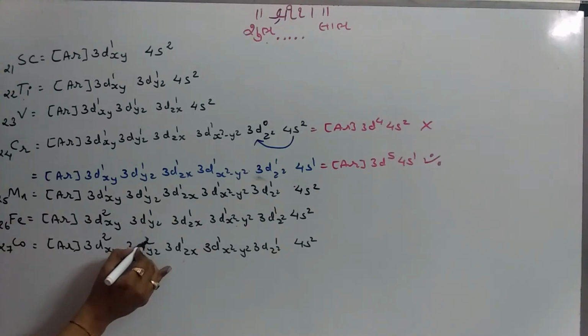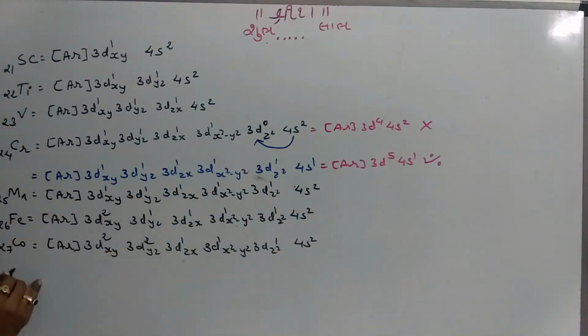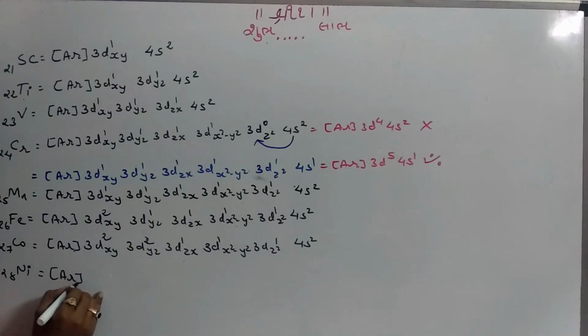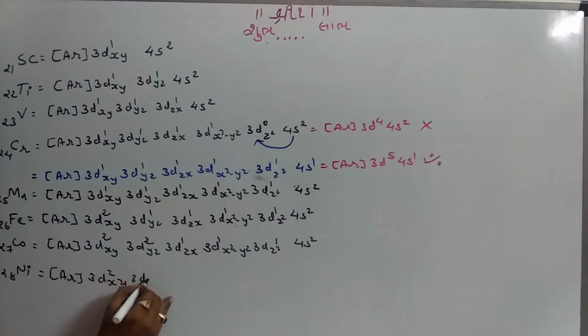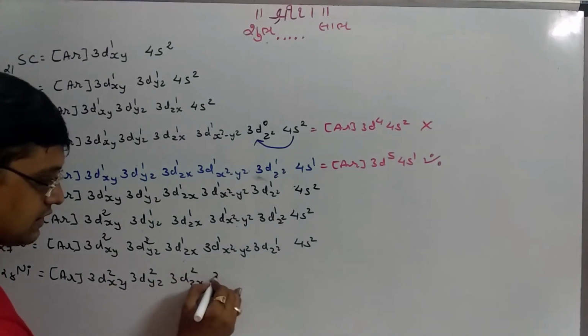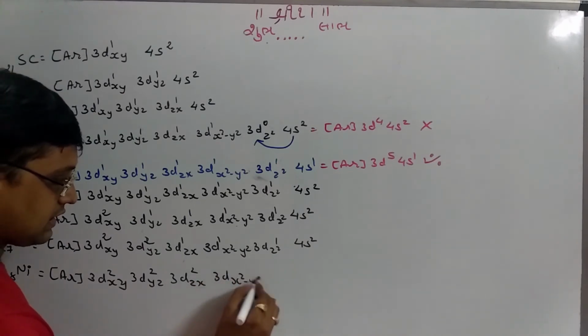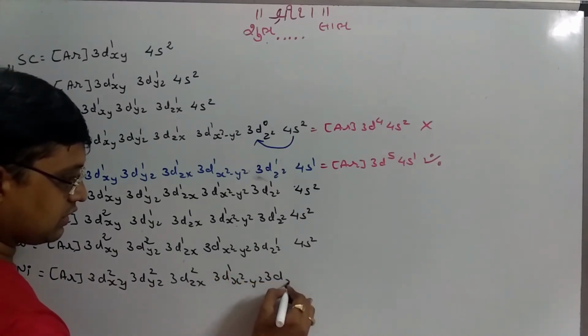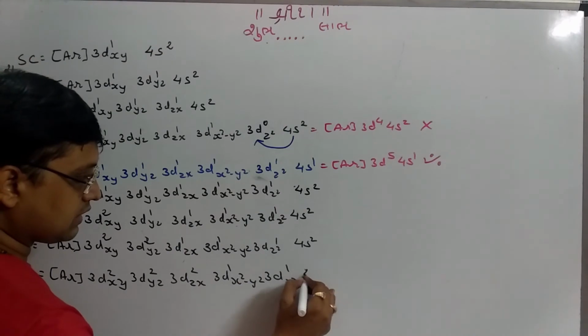So this way. After cobalt, that is nickel, number 28, that is argon core. I just write down here 3dxy2 because we know that 3dyz2, 3dzx2, 3dx2-y2 1, 3dz2 1 and 4s2.